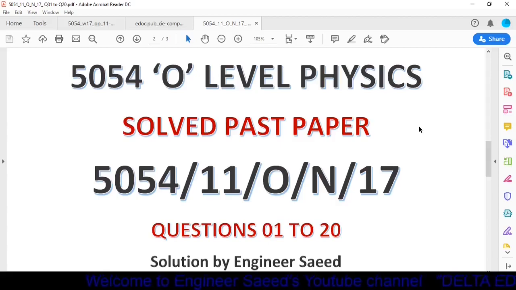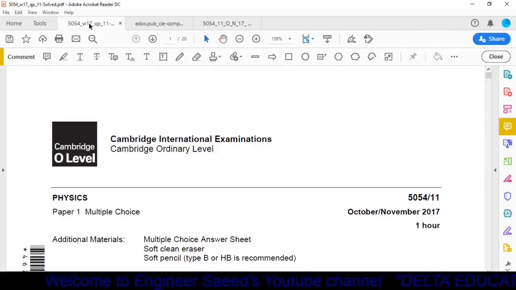Today we will solve O-Level Physics 5054 Paper 1 Variant 1 October November 17 and questions from 1 to 20. Okay, it is O-Level Physics 5054 Paper 1 Variant 1 October November 17.